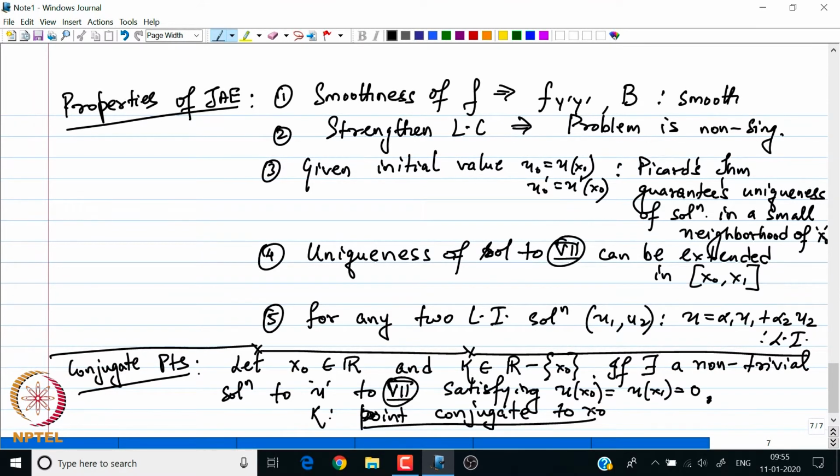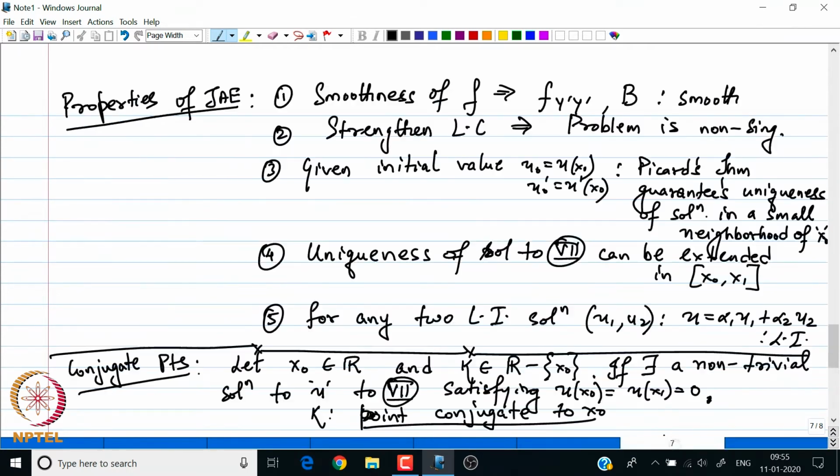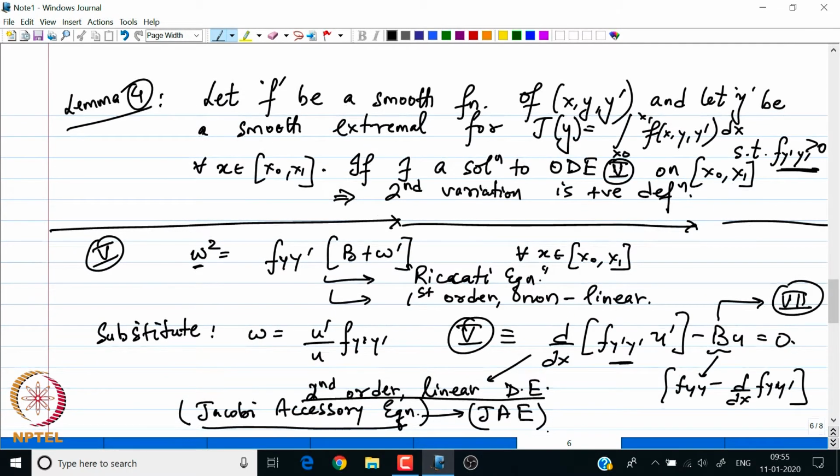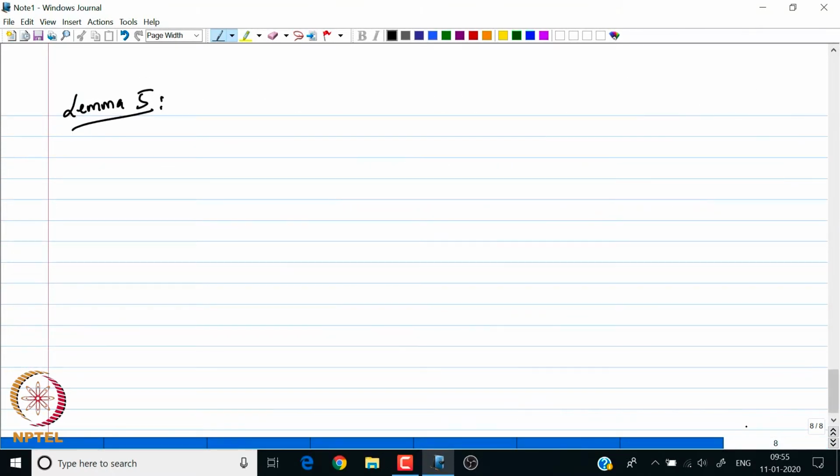Okay. So, what is so special about these conjugate points? I am going to highlight the importance of these conjugate points step by step, starting from some small results, let us say in the form of a lemma. My first lemma, let me term it as lemma 5, we have described up to lemma 4. So, I have discussed already lemma 4. So, suppose I have my f which satisfies the condition of lemma 4. What is the condition of lemma 4? That f is smooth and satisfies the strengthened Legendre condition.